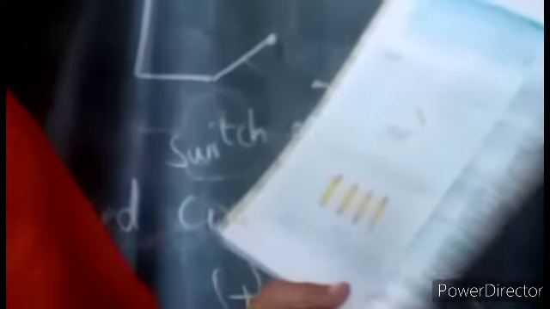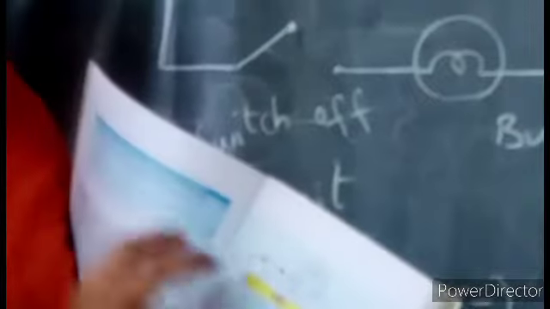Next, fourth question. The bulb in the circuit. Here there is a bulb. Bulb in the circuit does not glow. Can you identify the problem? Make necessary changes in the circuit to make the bulb glow. So here they are asking you why the bulb is not glowing. Check how the cells are connected, whether they have followed the rule that positive to negative is followed or not. If it is not there, you write the reason as per your understanding from the class.